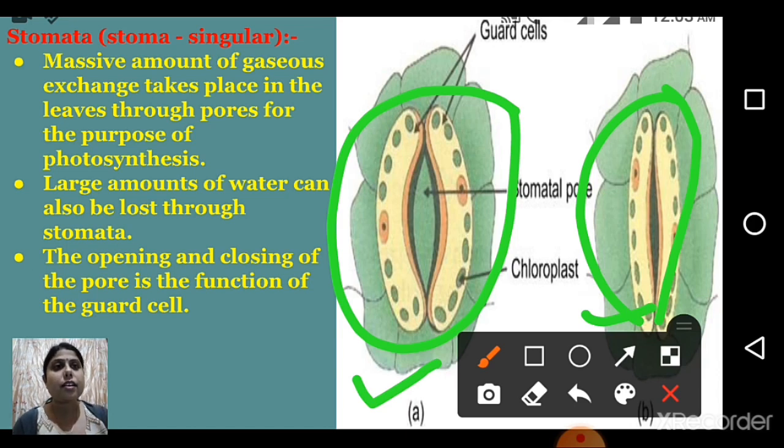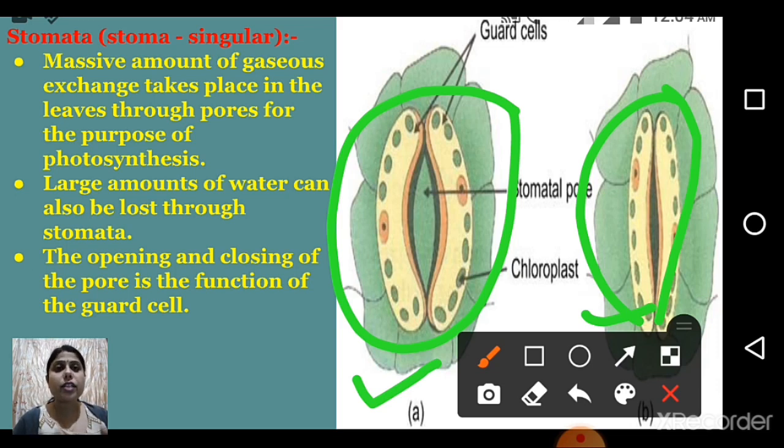Here you can see the guard cells, green colored guard cells. When they absorb water they swell up, and they open. So that is an open stomata. And what is a closed stomata? When they lose water, they shrink and come together, or close. So that's why it is a closed stomata. Stomata is the plural form, stoma is the singular form.